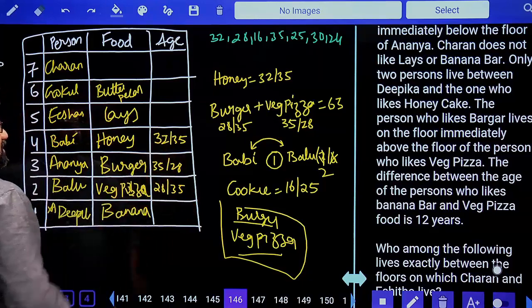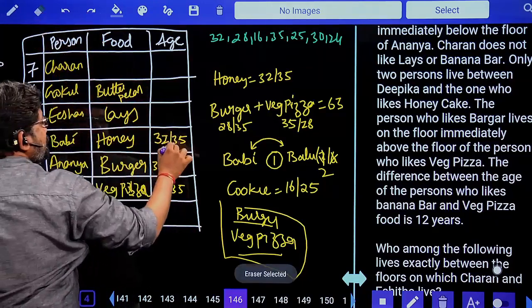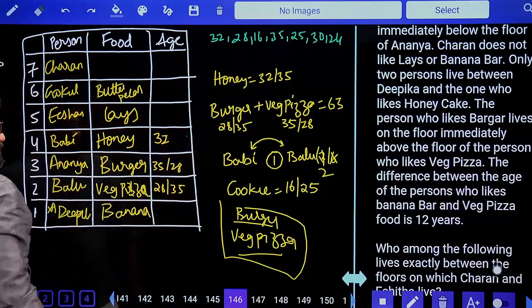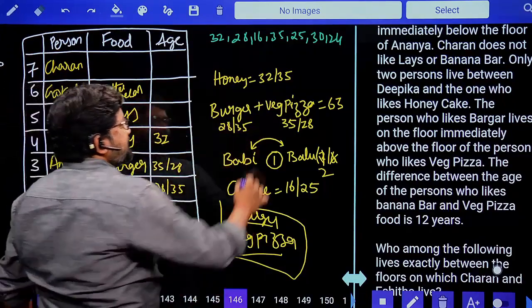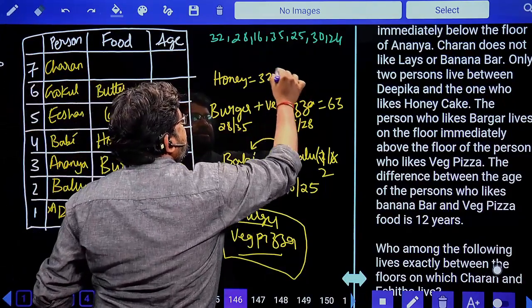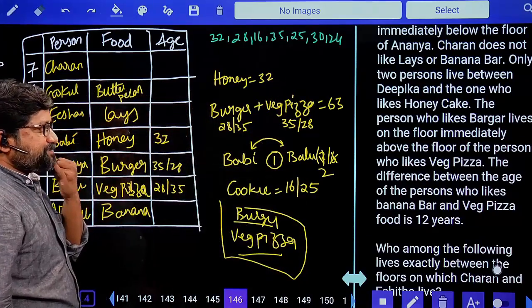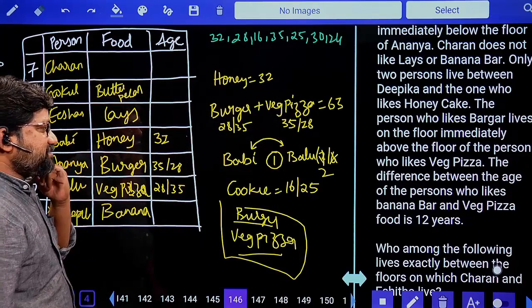Then how can honey bar go with 32? Impossible. Honey bar cannot go with 32. Honey bar should always be, sorry, honey bar cannot go with 35. It should be 32. And burger and pizza we have decided as 30, 28 or 35. So honey bar is 32. Done. Yes. Next point.